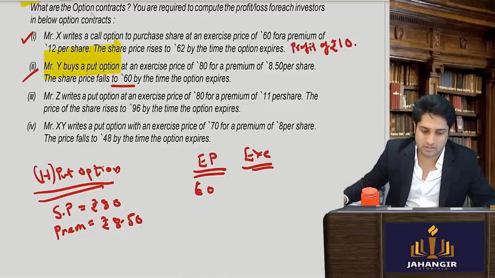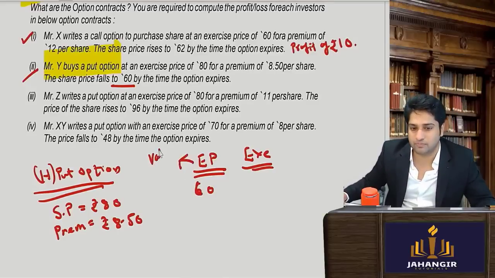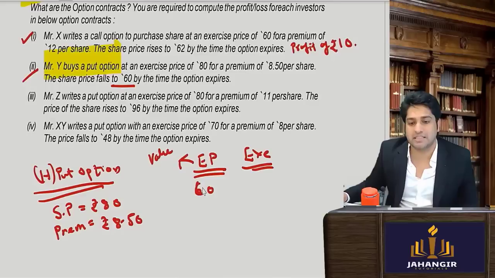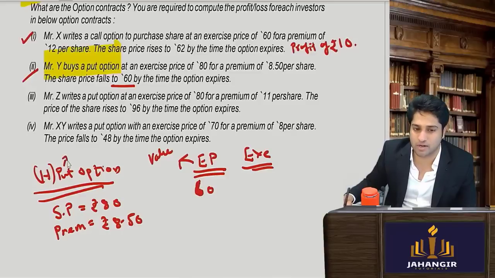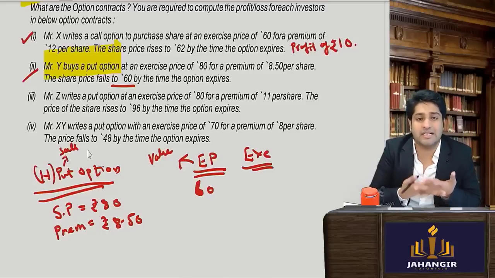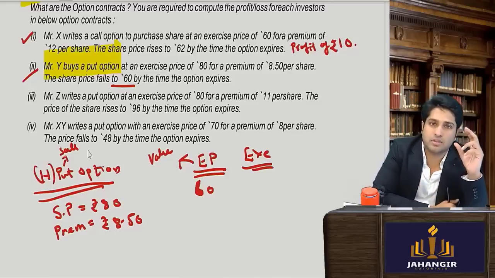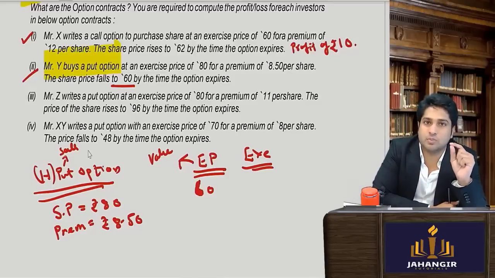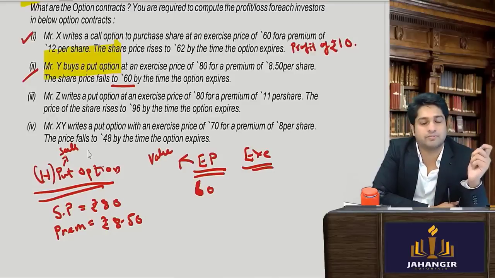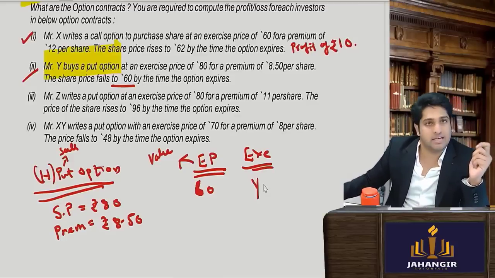Now pay attention to how it is. Remember, इतने की चीज है. This is the value, 60 की चीज है. He has a right to, ये put option is for what? He has a right to sell it at 80. Will he exercise the contract? Yes or no? Something which is worth 60, he can sell for 80 rupees. Will he exercise the contract? Answer is yes, he will exercise.